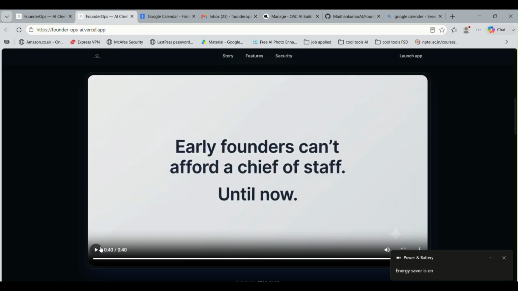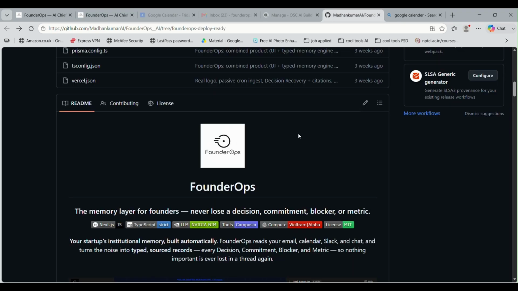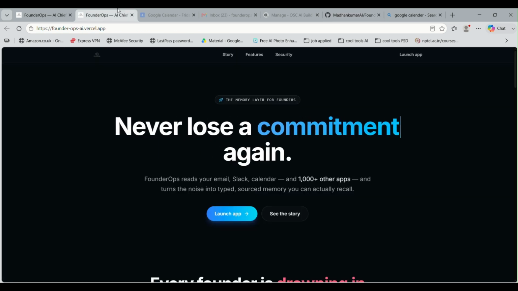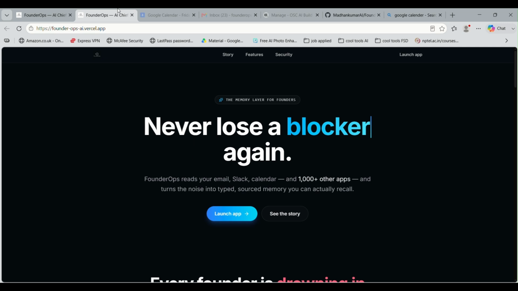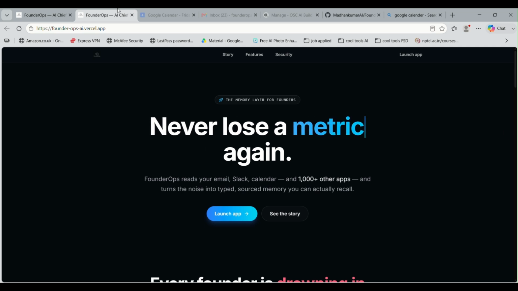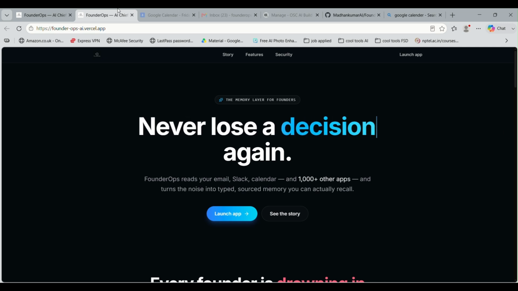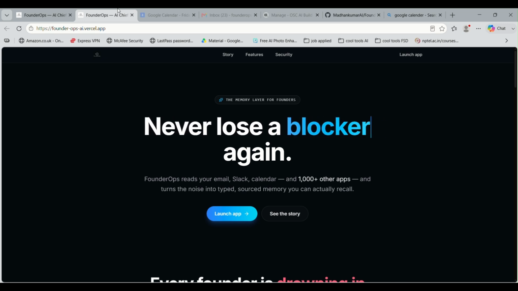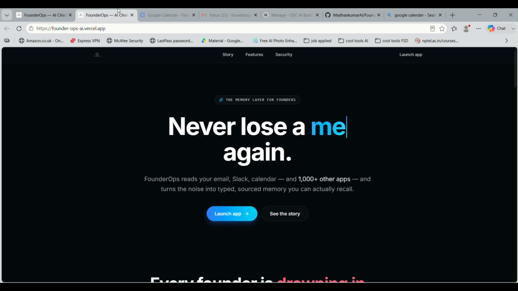Introducing FounderOps. FounderOps is the memory layer for founders. With a single click, it connects to more than 1,000 apps, Gmail, Slack, Notion, and many more. Instead of asking founders to write notes or update CRMs, FounderOps works quietly in the background. It reads activity across every connected tool, filters out the noise, and automatically converts meaningful events into structured memories.